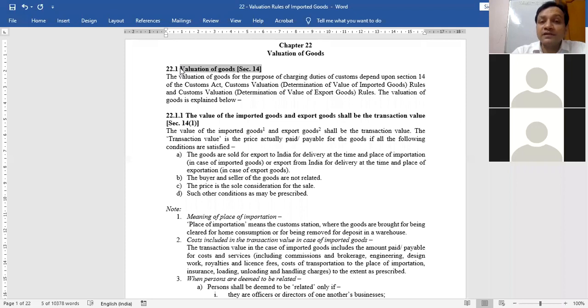And if you remember the custom duties, what was written in case of every duty? The value computed as per section 14.1 or as per section 14.2, whatever is the case. So what 14.1 says is transaction value, that's it. In the example where 2 lakh was the value given, that 2 lakh is nothing but transaction value. So section 14 subsection 1 says that the value of the goods is nothing but transaction value. And you have to take transaction value only and only when you satisfy some conditions.